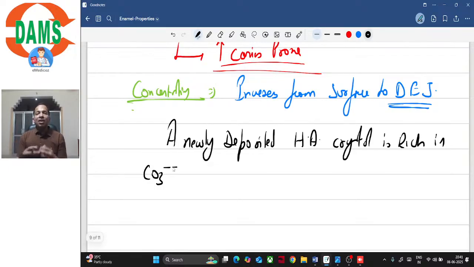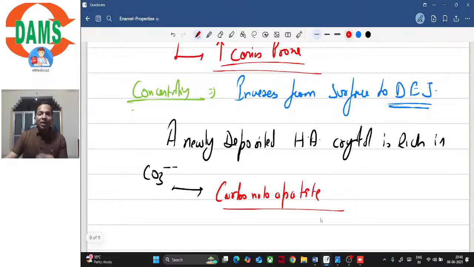The enamel starts to form at the DEJ, right? So the first hydroxyapatite crystal will be deposited at DEJ, and when it is still immature, it is rich in carbonate, and that's why it is also sometimes known as carbonatoapatite. So instead of calling it hydroxyapatite, we often call it carbonatoapatite because it is rich in carbonates.